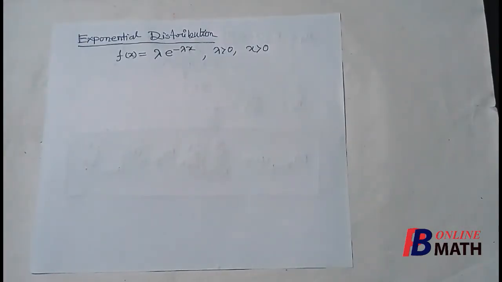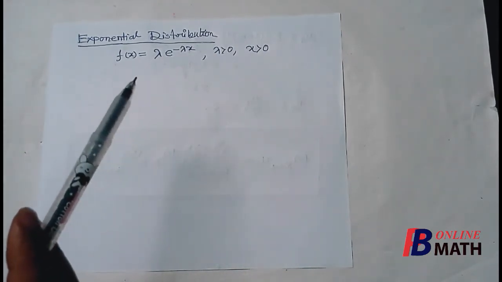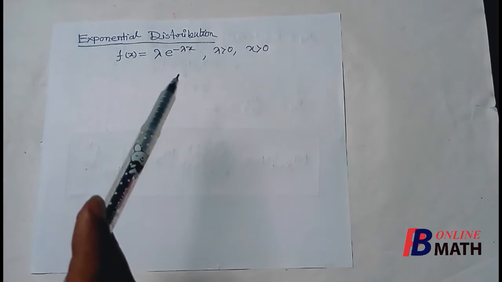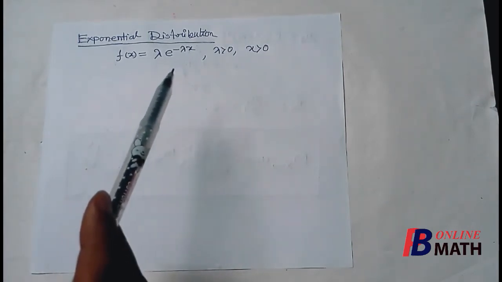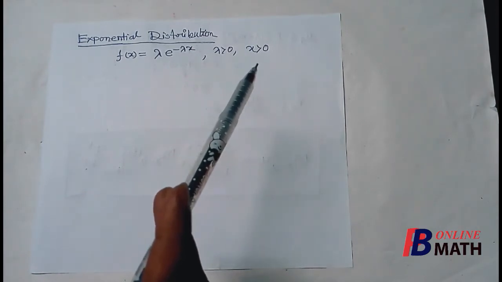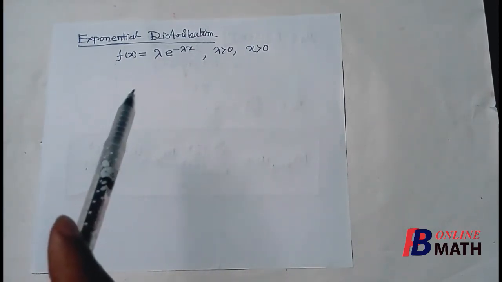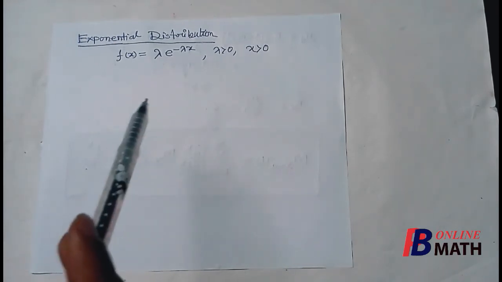We consider one more distribution here, which is the exponential distribution, and we know that this is the PDF of the exponential distribution: f(x) = lambda e to the power minus lambda x, where lambda is a positive parameter and x is greater than 0. So first we find the moment generating function about the origin for the exponential distribution.